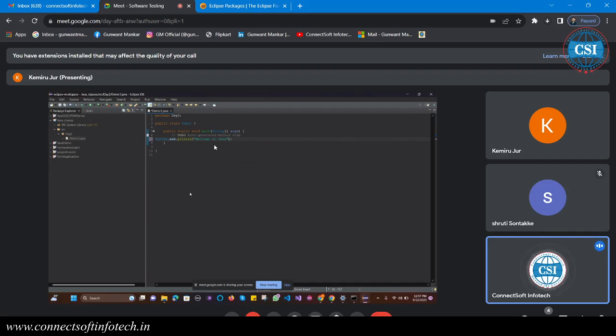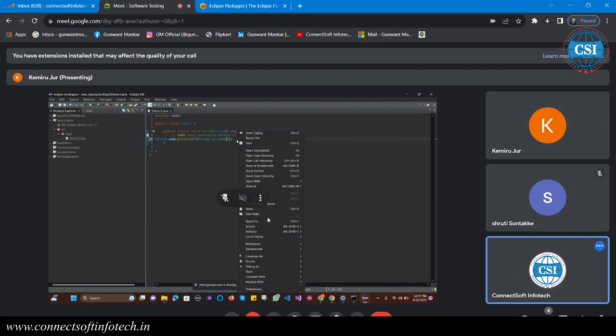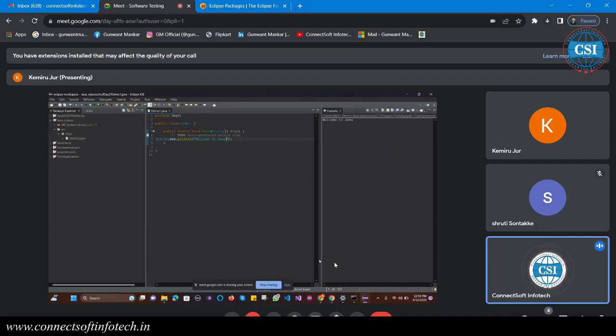And how are we going to execute it in Eclipse? Just right click. You can press Ctrl+S to save and just right click, and there is one option, Run As. Just click Run As and then Java Application. So this code will be executed, and in the console window you will get welcome to Java, right?